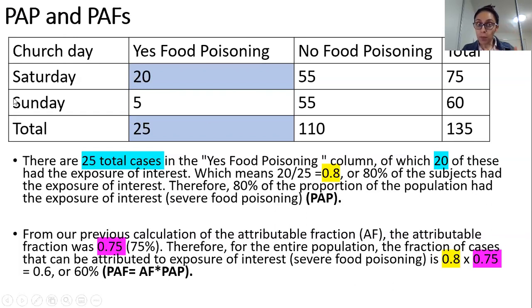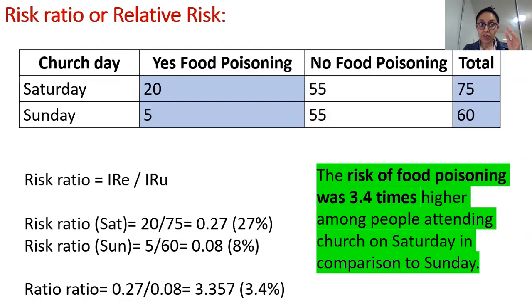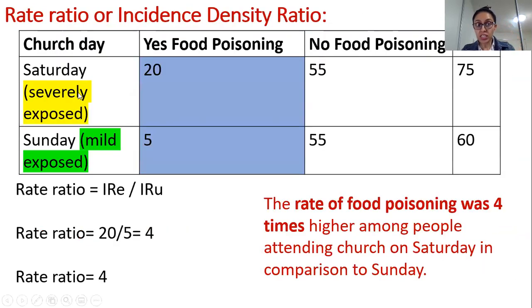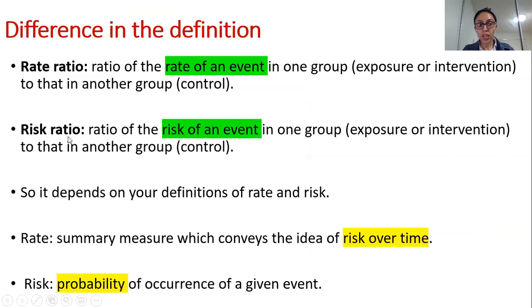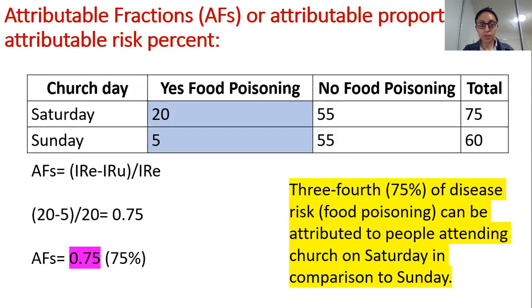And guys, by the time you come to this slide, if you forget which was my exposure of interest, I'll quickly go back to the first slide where we did the calculation, because this is where I have clearly written severely exposed and mildly exposed. This is our exposure of interest. Just in case you forget it, because I had to keep fitting a lot more things in the slide in the coming slides, I haven't written these yellow and green bits everywhere. But remember it in this way. Now I'll come back to the slide which we were on.